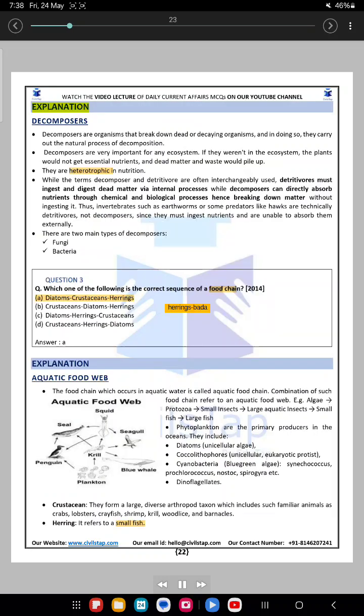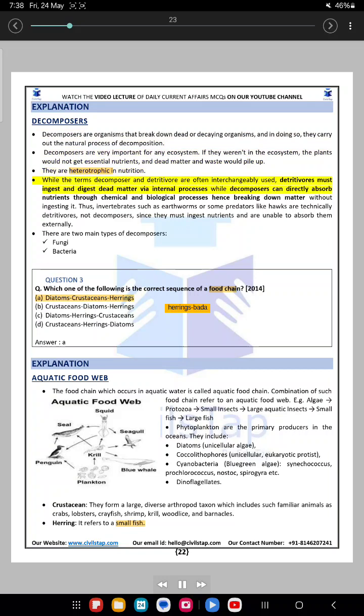Answer: B. Explanation. Decomposers are organisms that break down dead decaying organisms, and in doing so, they carry out the natural process of decomposition. Decomposers are very important for any ecosystem. If they weren't in the ecosystem, the plants would not get essential nutrients, and dead matter and waste would pile up. They are heterotrophic in nutrition.